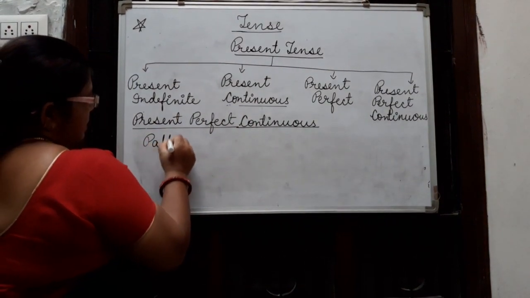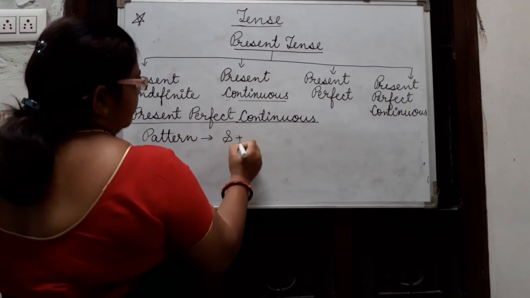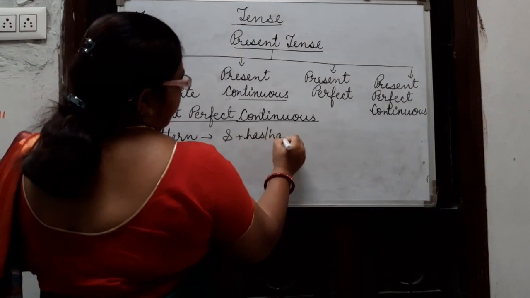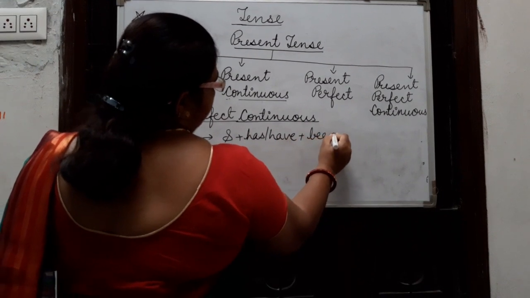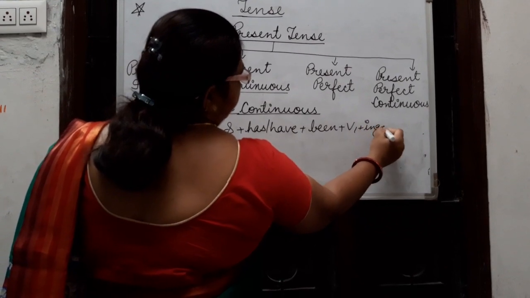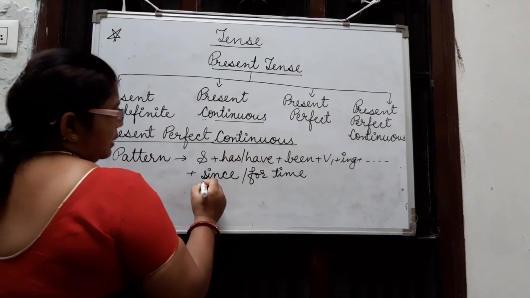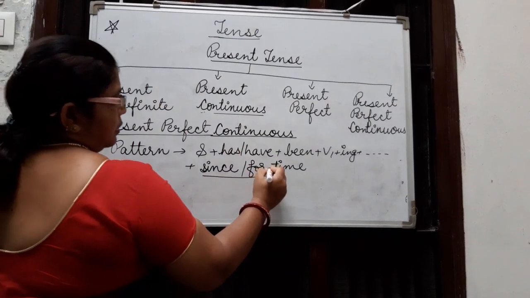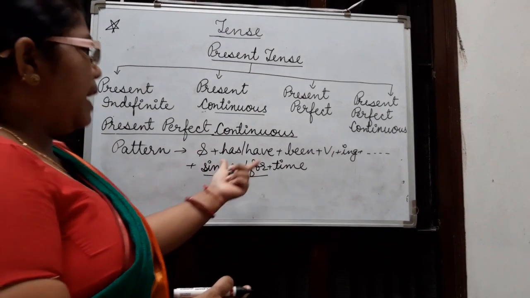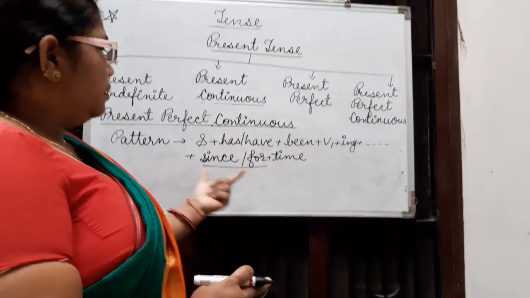Pattern for this sentence: subject plus has, have, been plus verb first ing. And for perfect continuous tense there is an identification: since and for. In this sentence has, have, been plus ing plus since and for is used.